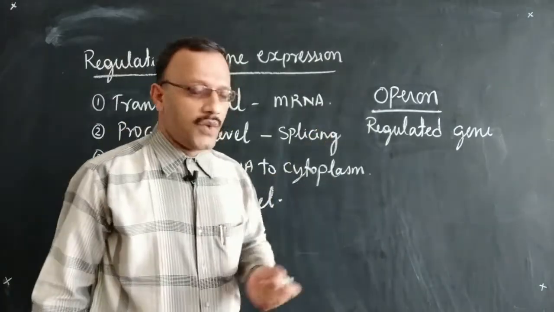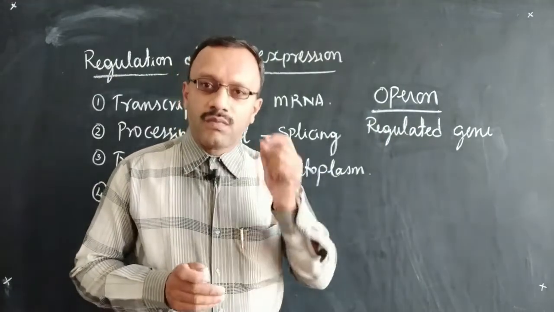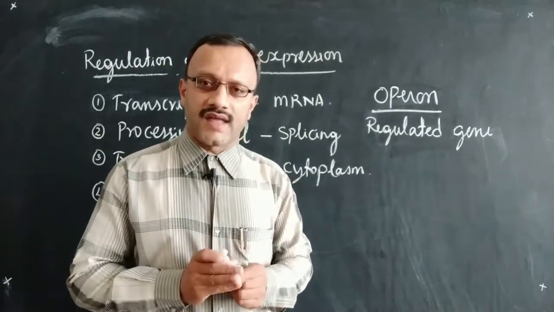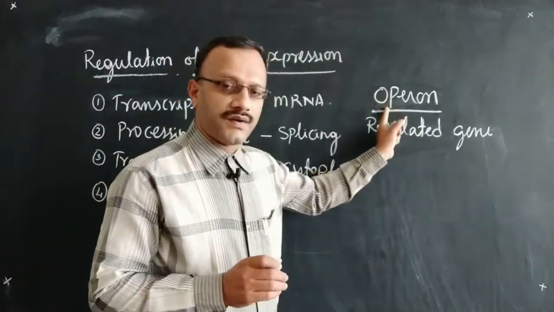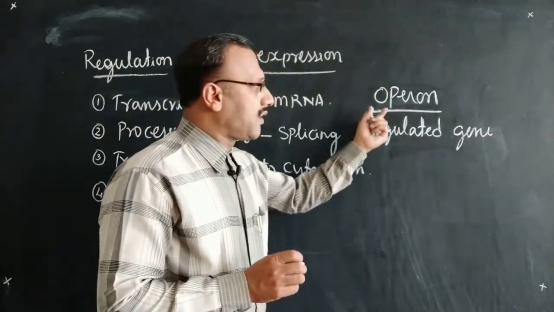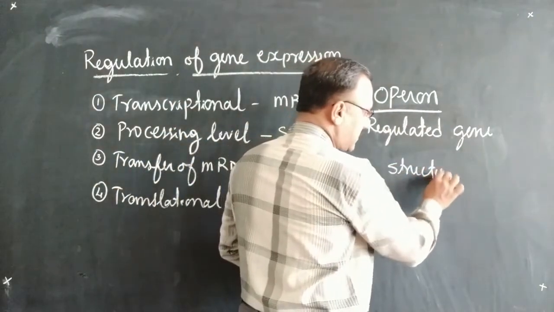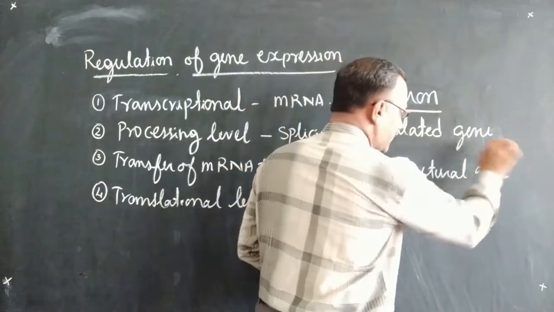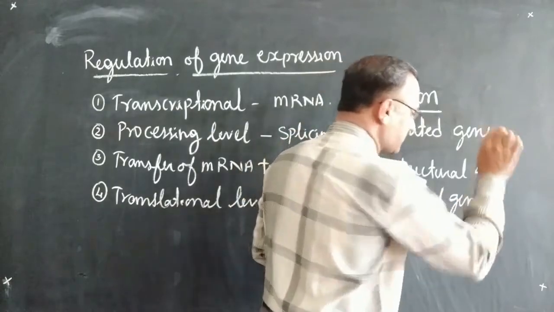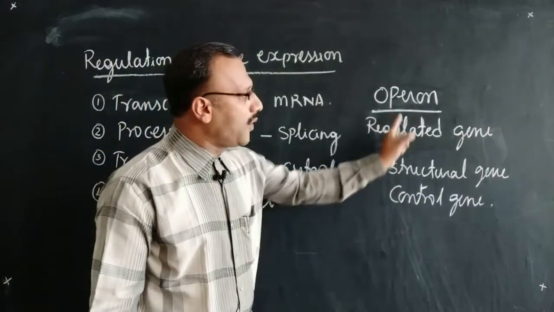In other words, operon is a cluster of genes in which more than one kind of gene are clubbed and work together. So in prokaryotes, there is a regulated gene called operon, which is made up of structural gene and control gene. There are 2 sets of genes which need to work together to form an operon.